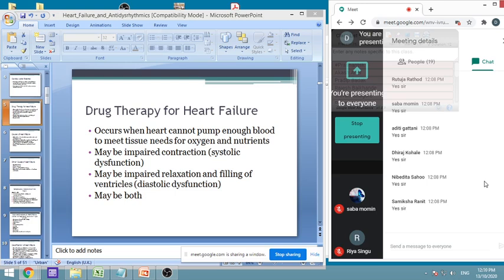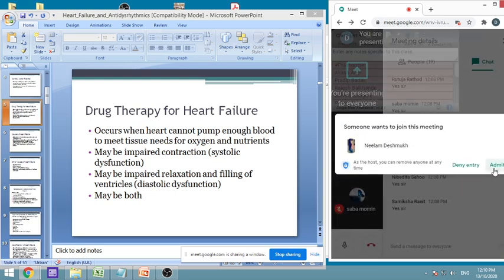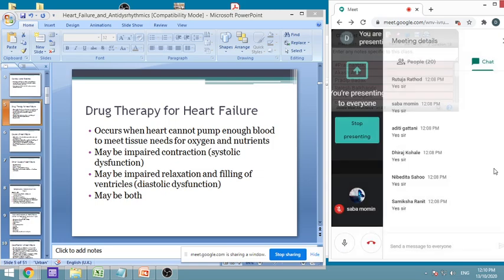So why does it happen? There can be many reasons for that. This I hope you will study in pathophysiology, or you might have studied it, or you will study it in therapeutics also. It is because of impaired contraction, that is, the contractions are not proper and not complete, and because of that the blood is not completely pumped into the arteries or aorta. It may also be impaired because of relaxation and filling of the ventricles, that they are not properly relaxed and therefore the filling is not proper, and many times it is both.